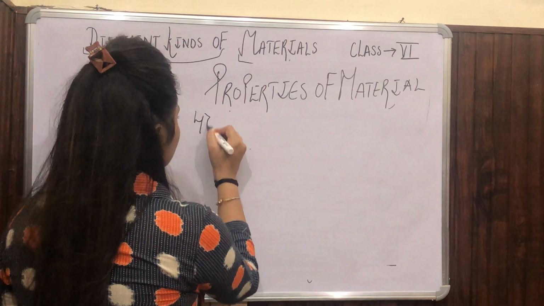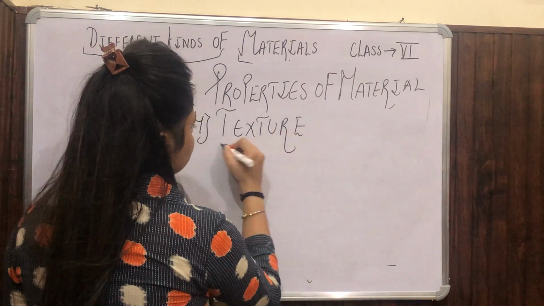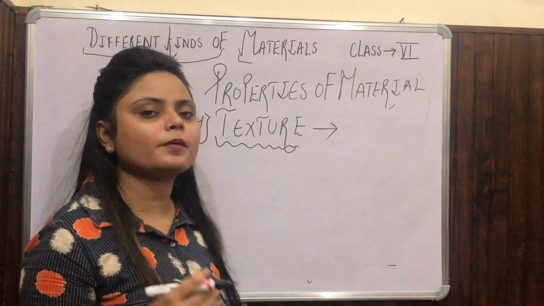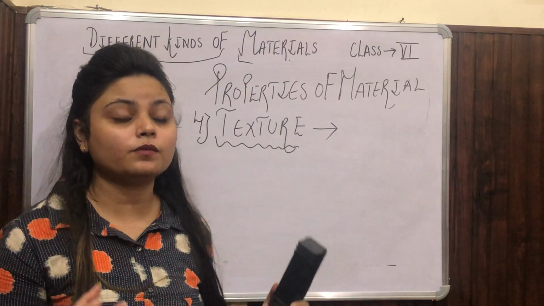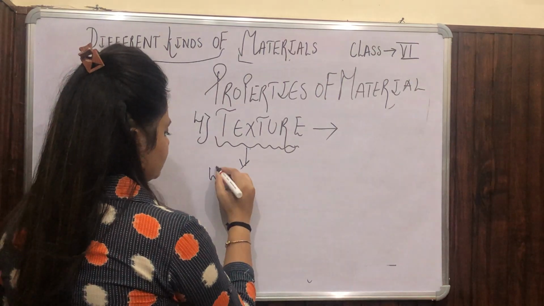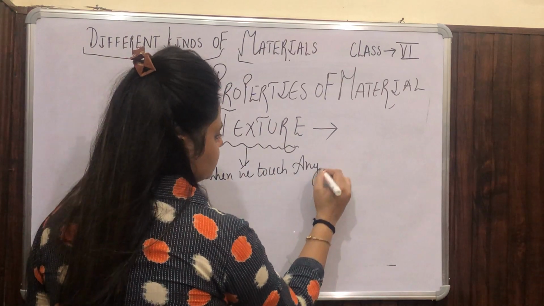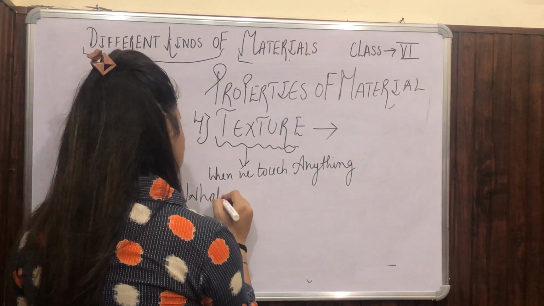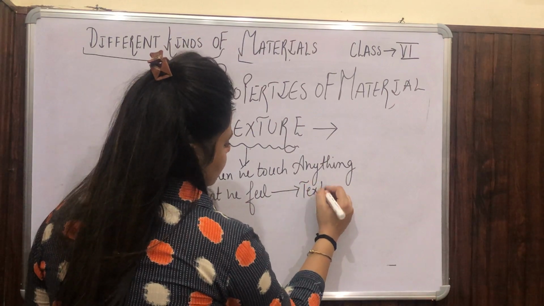Now the fourth property is texture. When we talk about texture, that means the texture of fabric, of clothes. It relates to this. Whenever we touch something, how we feel defines the texture. That means when we touch anything, what we feel is called texture.